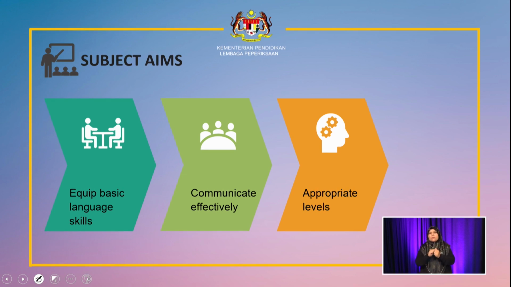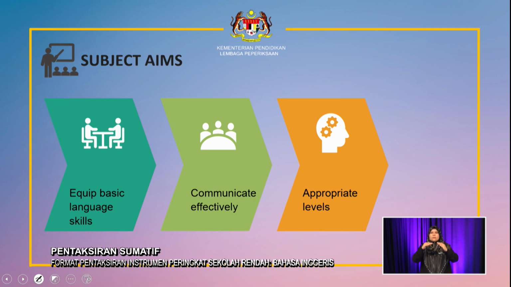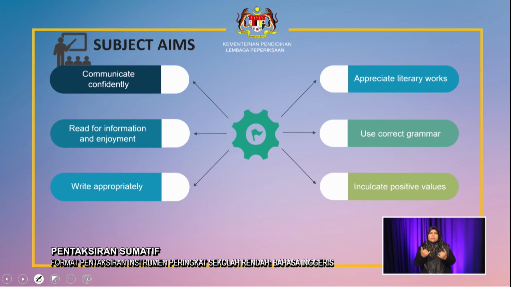When they're able to communicate effectively, they can speak and correspond in a variety of texts according to their levels. Understood. Now, let's have a look at the subject aims and the objectives.